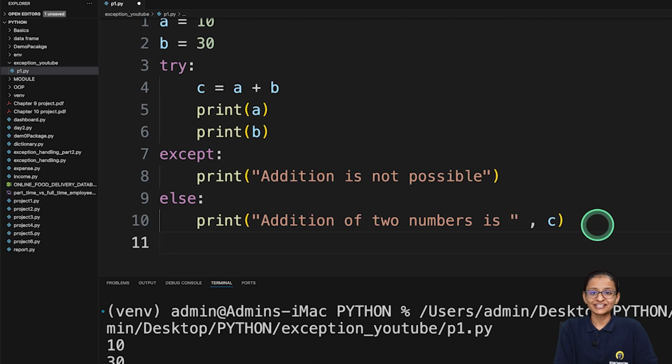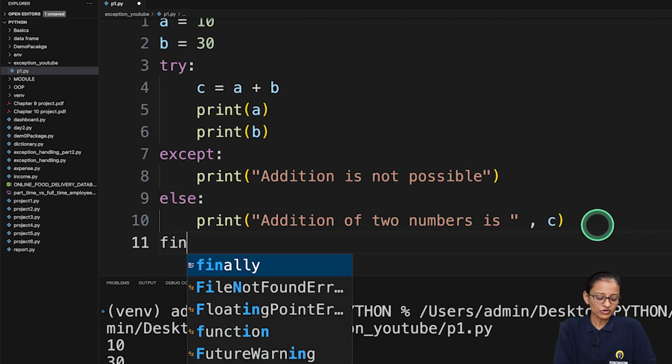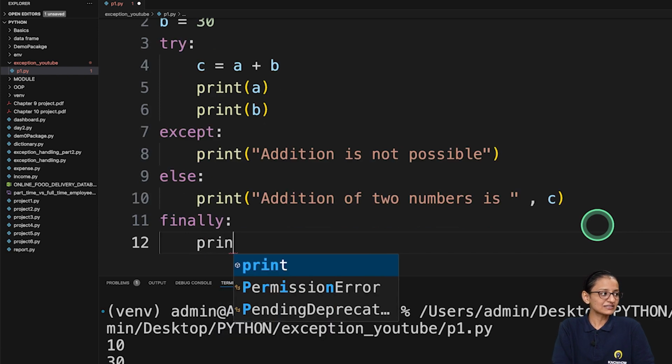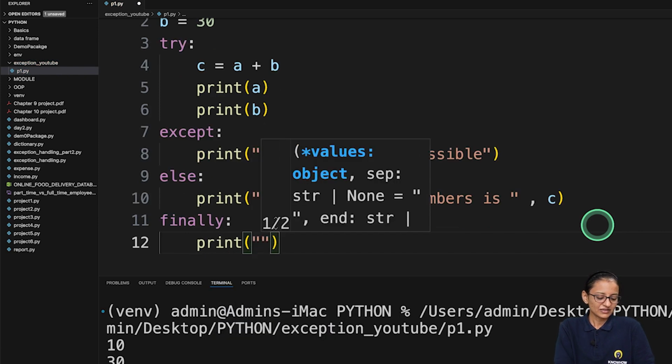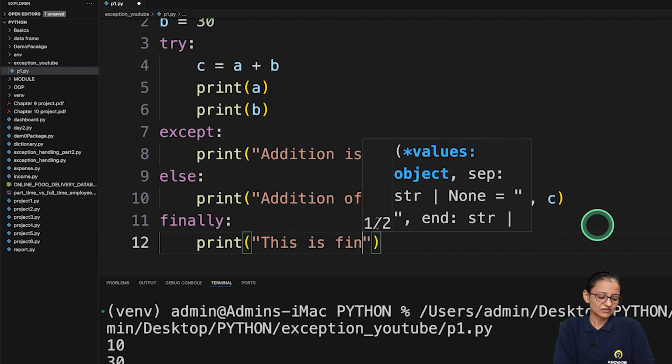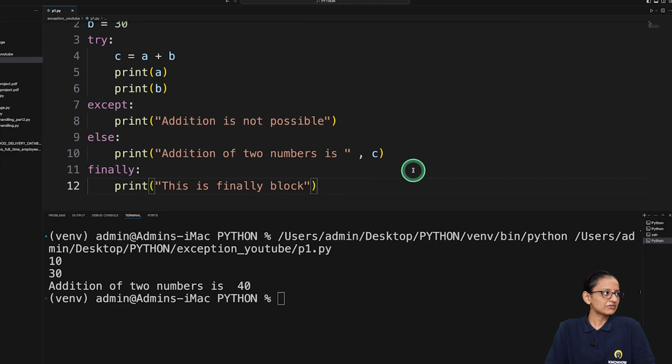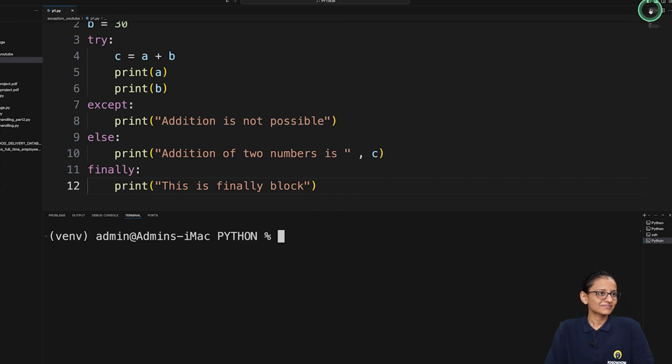The next option is the finally block. So what is the meaning of finally block? Finally block means whether your program generates an exception or does not generate any exception, in both cases the finally block will execute. So let me write it, print this is finally block, and save it, and let's clear this and run it.